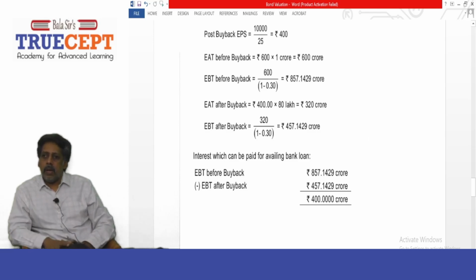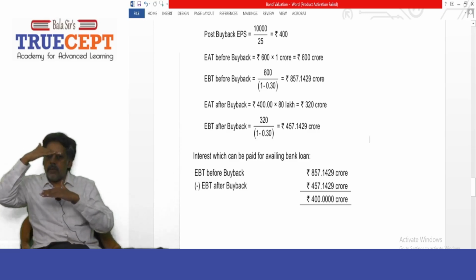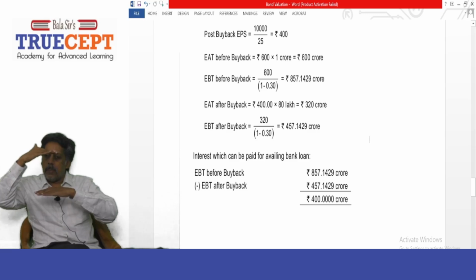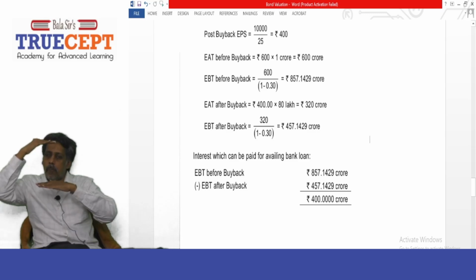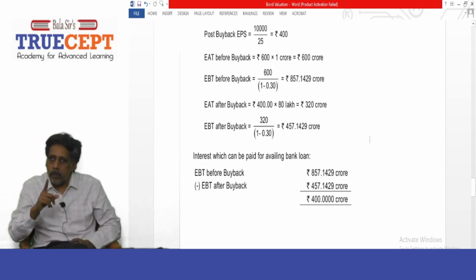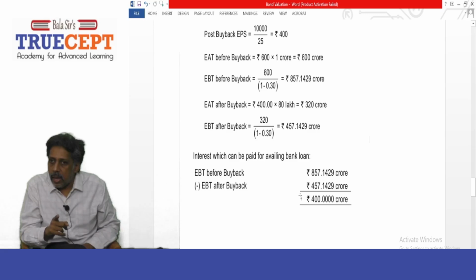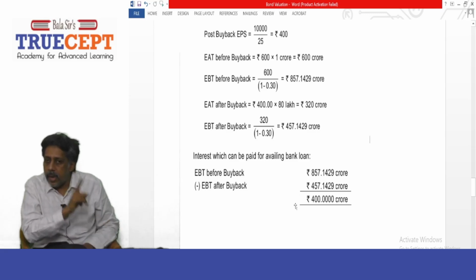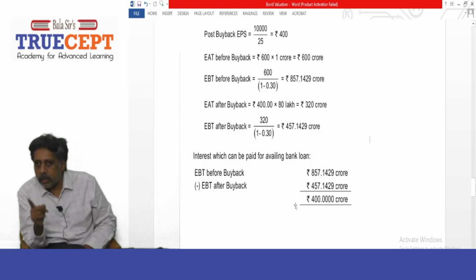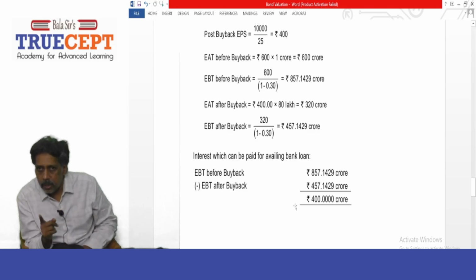457.1429 crore. Please remember, the pre-tax profit, PBT, is 857.1429 crore before buyback. After buyback, it can come down to 457.1429 crore. That means your profits can come down by rupees 400 crore. Very clearly given in the question that the company will pay interest on the loan out of its internal accruals. That means out of profits. Got it?